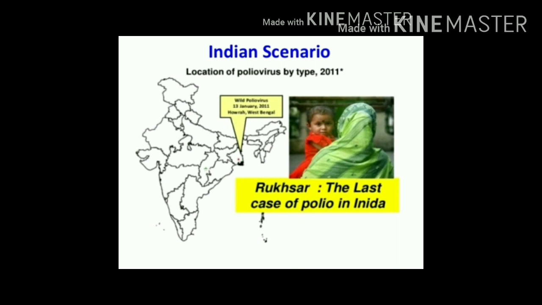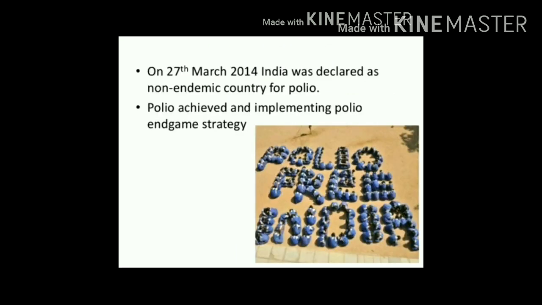What is the scenario of poliomyelitis in India? In this image you can see a small baby. She is the last case of poliomyelitis, which occurred in West Bengal in the year 2011. Since 2011, no case of poliomyelitis has been reported from India. It was on 27th March 2014 when India was declared a non-endemic country for poliomyelitis. So now India is a polio-free country.